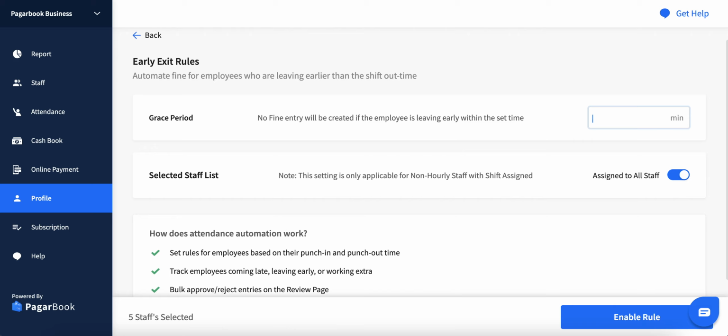For example, if you have set a grace time period of 10 minutes and your staff leaves 9 minutes early, then no fine will be deducted from the staff's salary. But if the staff leaves 11 minutes early, then a fine of 11 minutes will be deducted from their salary. Select the staff you want to set this rule for.